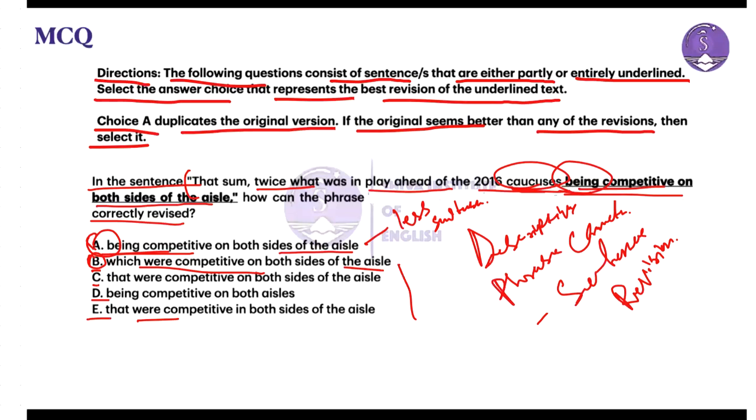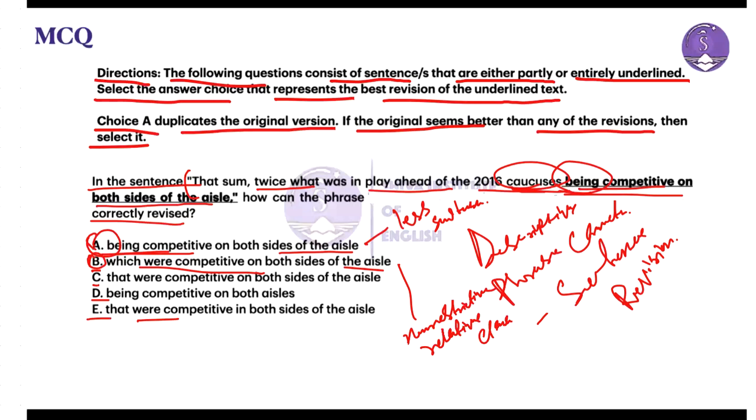It begins with the word which, clearly indicating a non-restrictive relative clause, and which may imply that competitiveness is an additional, non-essential detail rather than a crucial characteristic.